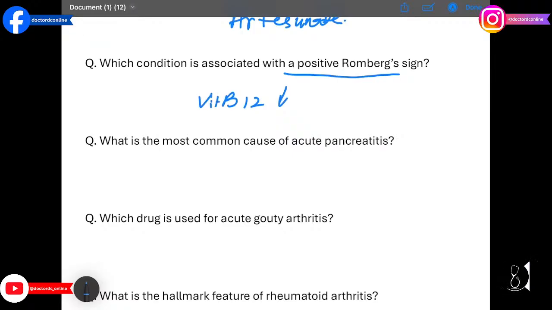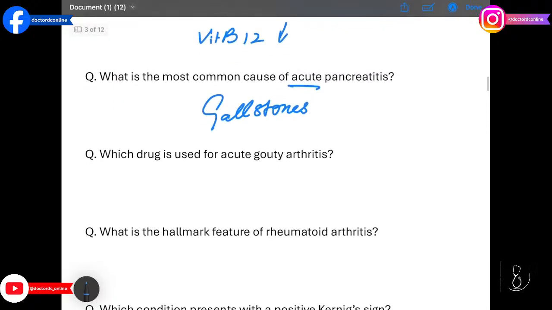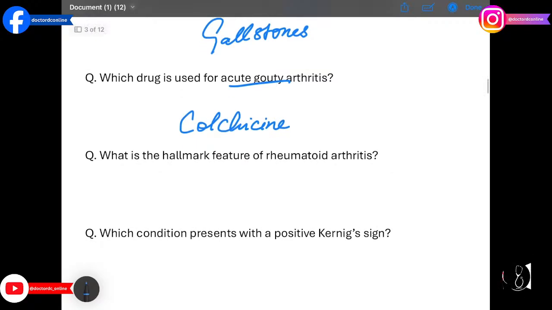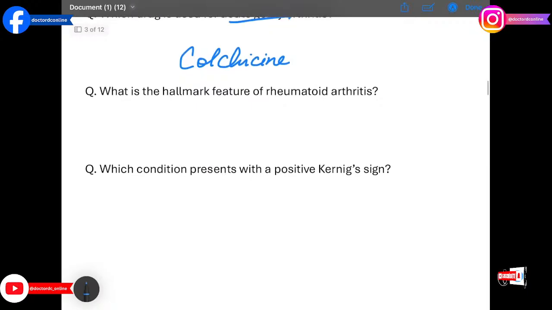The next question is, what is the most common cause of acute pancreatitis? The answer is gallstones. Obstruction of the pancreatic duct by gallstones triggers inflammation. Moving on to the next question, which drug is used for acute gouty arthritis? The answer is colchicine. It inhibits microtubule polymerization, reducing neutrophil mediated inflammation.